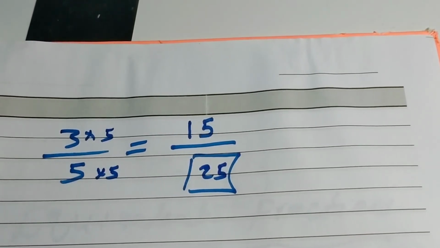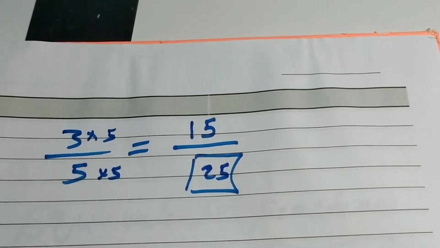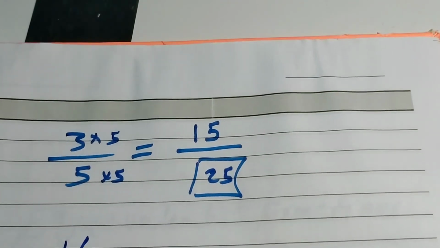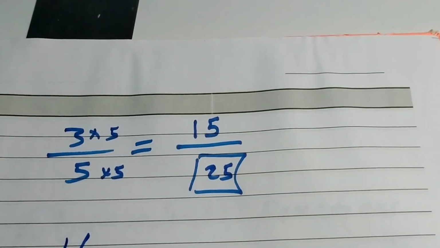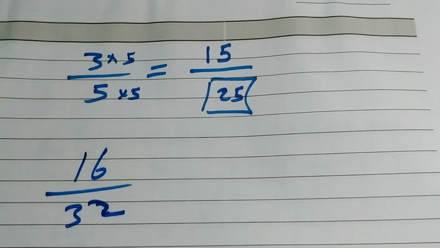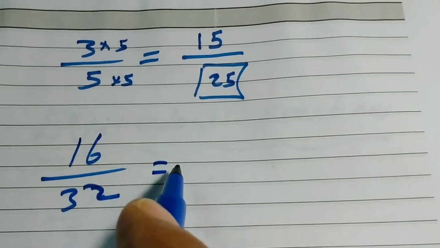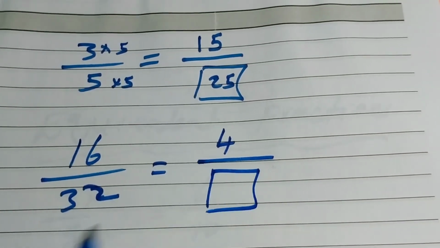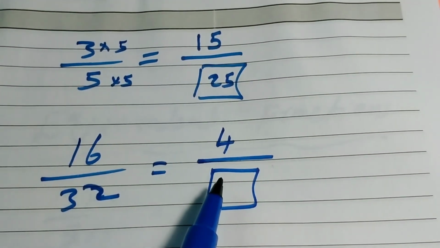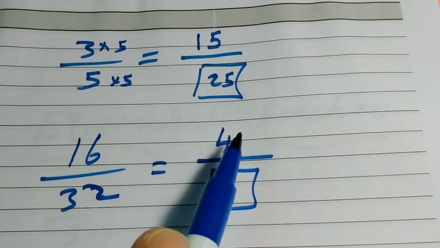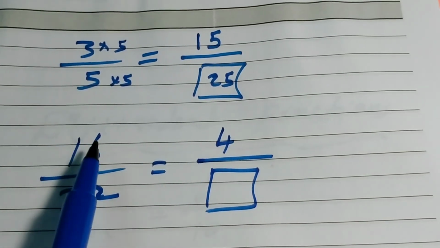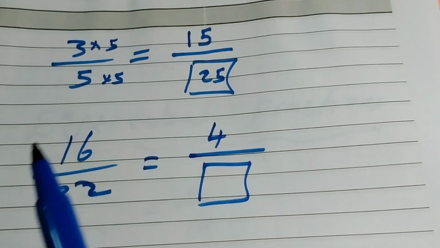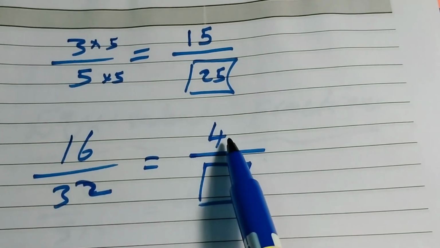Let's see one example with division. So my dear, the question is 16 over 32 equals 4 over what? So this number is smaller. If the number is smaller, it means it has been divided. We are going to find what it was divided by, maybe 2 or 4. The answer should be 4.